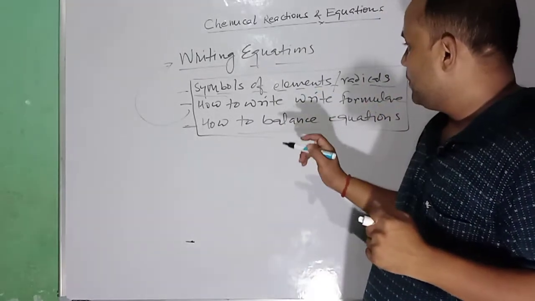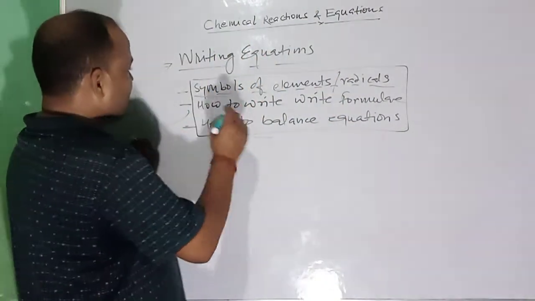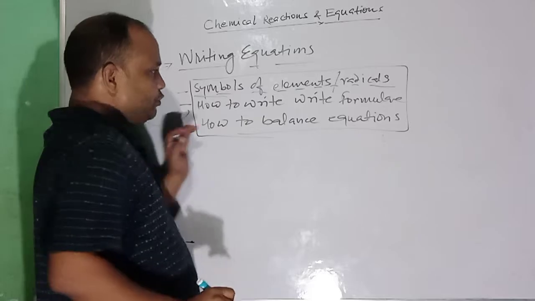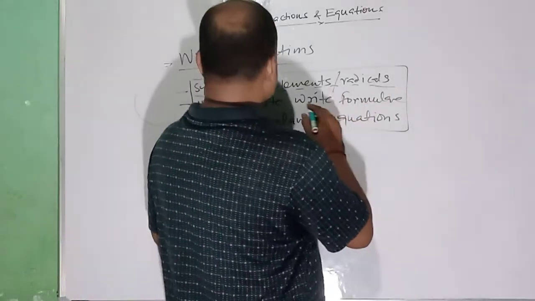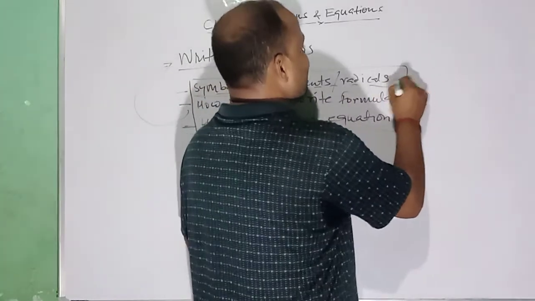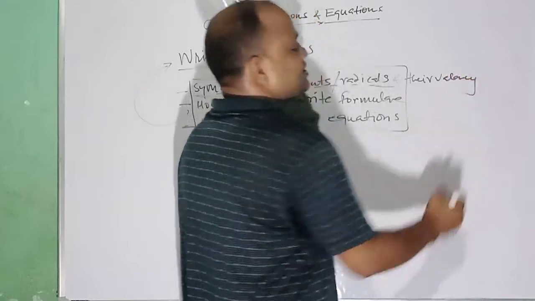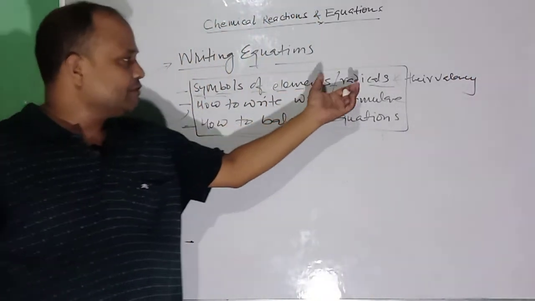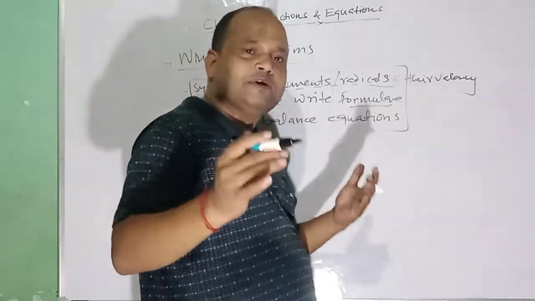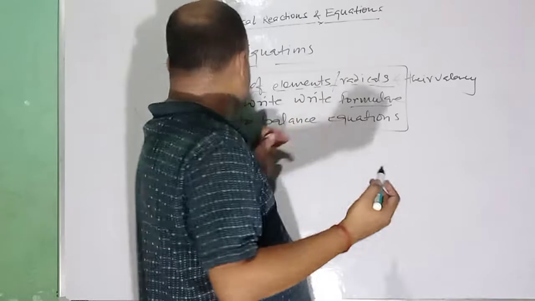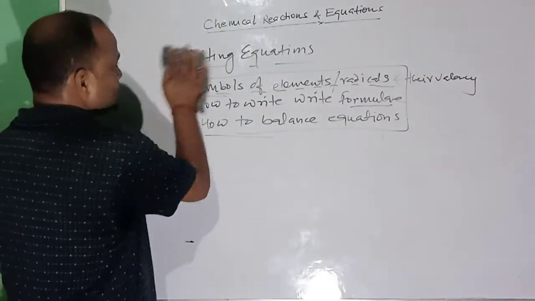You can also get valency from there. After symbols of elements, how to write a formula? For writing a formula you need to know the symbols of elements and radicals and their valencies too. By the use of these two you will be able to write a chemical formula. When you can write a chemical formula, you can use that in writing chemical equations. So let us see how.